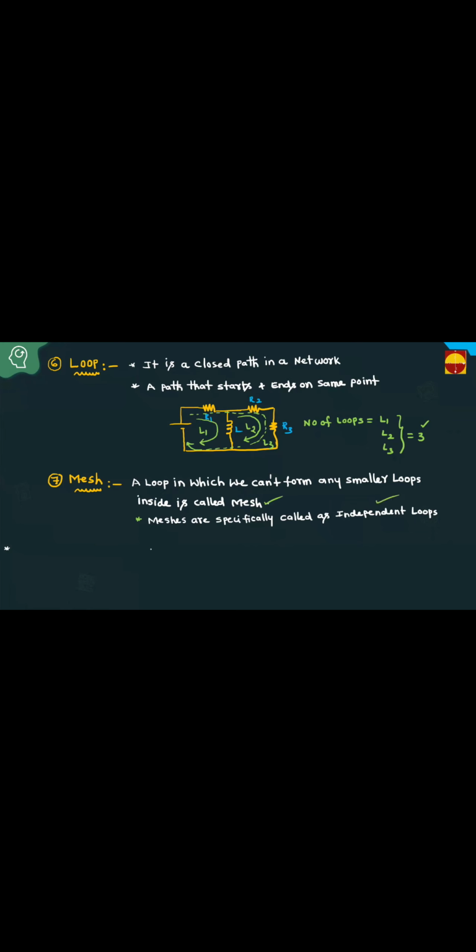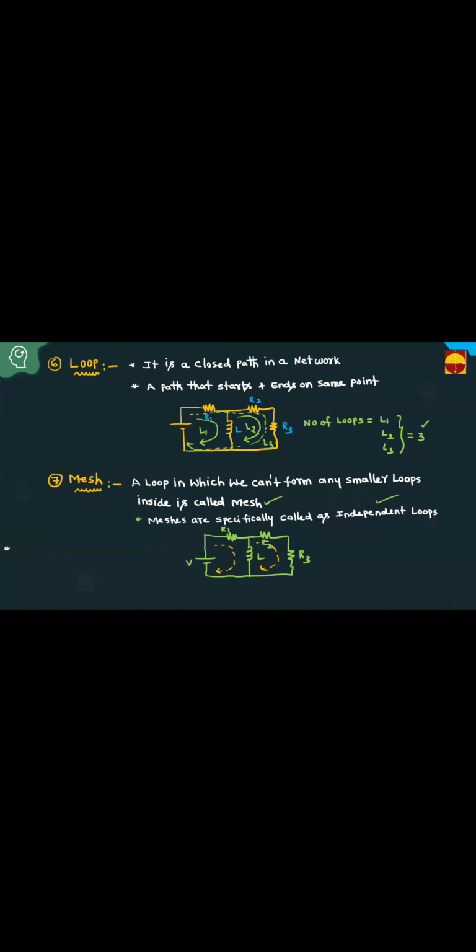That is, for example, how to take it. Same example I am taking. This is R1 and this is R2. Let this be L, and this is R2. You take it like this. This is R1, this is R2, this is L. This is one mesh. And this is also a mesh.